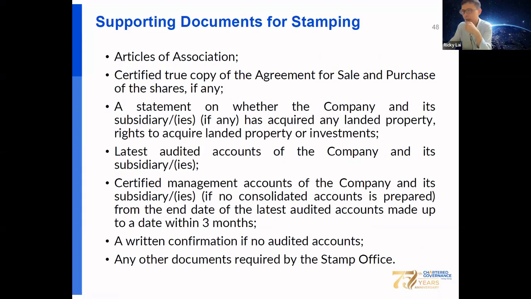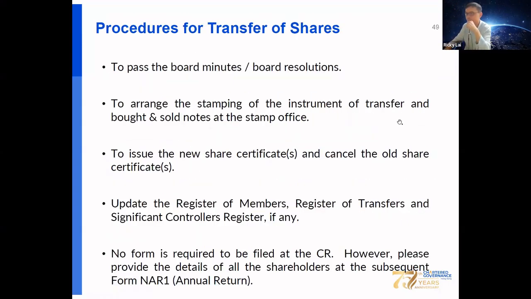When submitting the documents for stamping, the company should also submit the articles, S&P agreement if any, the statement whether the company and its subsidiary has acquired any landed properties, the latest audited financial statements of the company and its subsidiary, that is the consolidated accounts, certified management accounts of the company and its subsidiaries from the end date of the latest audited account made up to a date within 3 months, a written confirmation if no audited account, and any other documents. Okay, so for the transfer of shares, board approval is required.